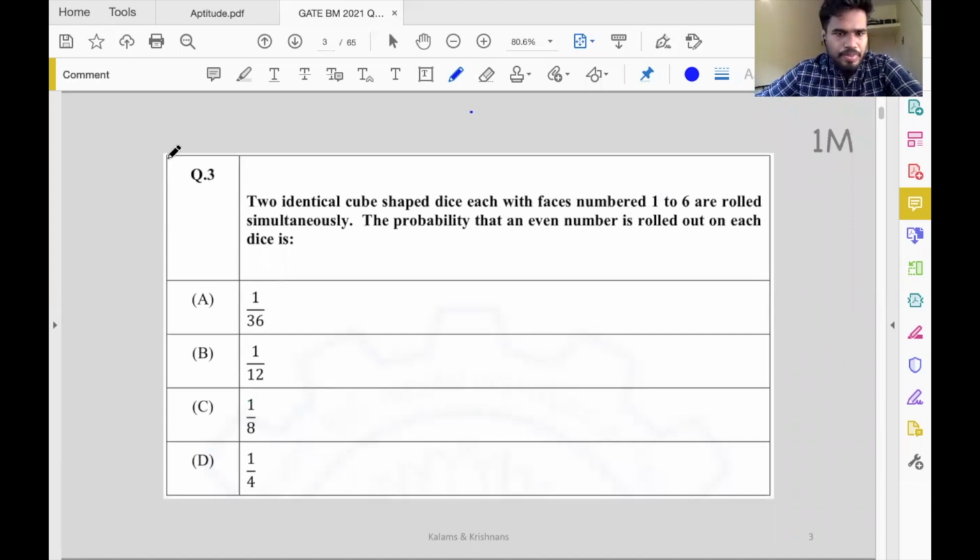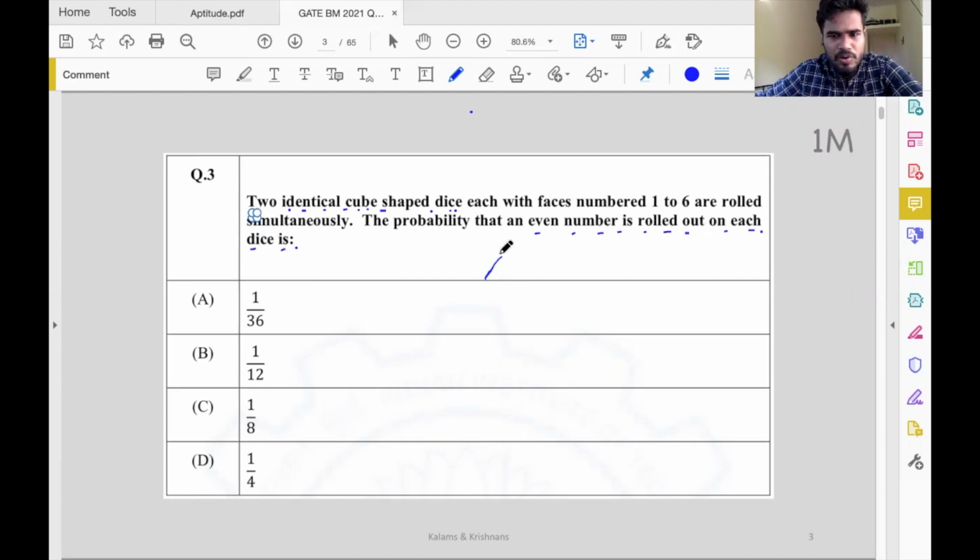Third question from GATE BM 2021. Two identical cube-shaped dice, with each face numbered 1 to 6, are rolled simultaneously. So we have two dice that have numbers 1 to 6. What is the probability that an even number is rolled on each of the dice?